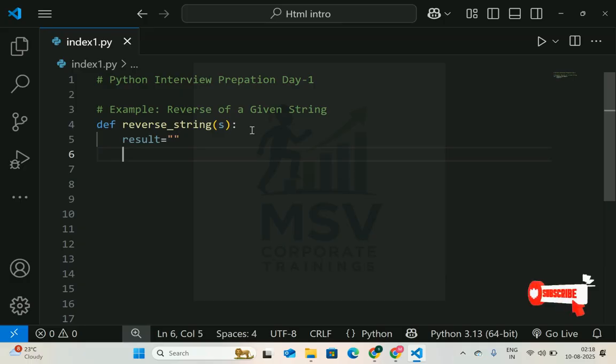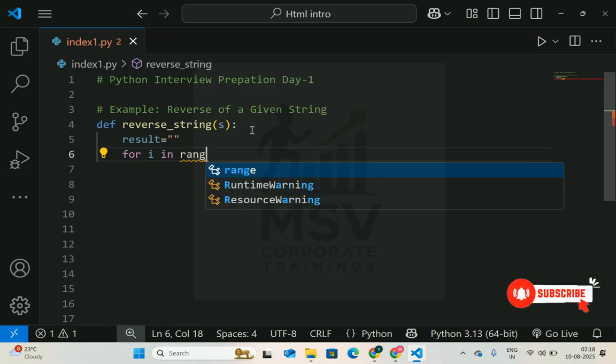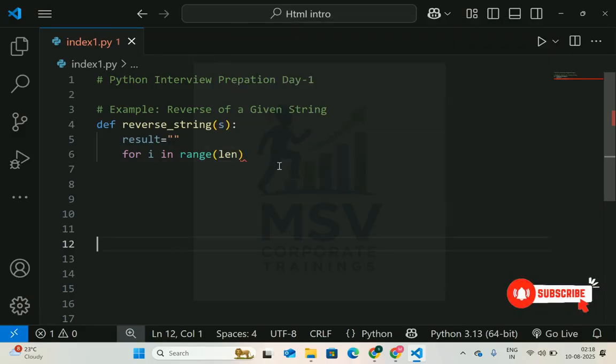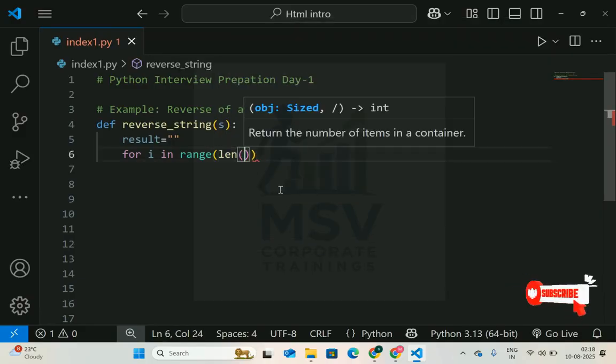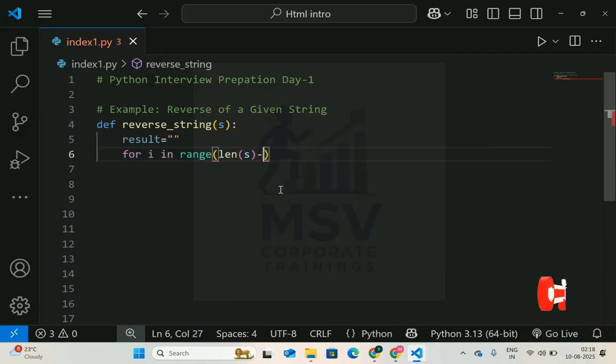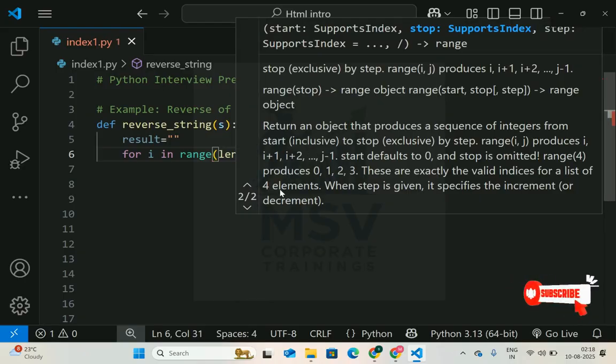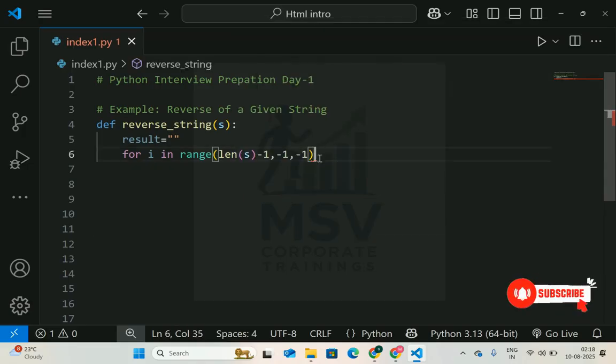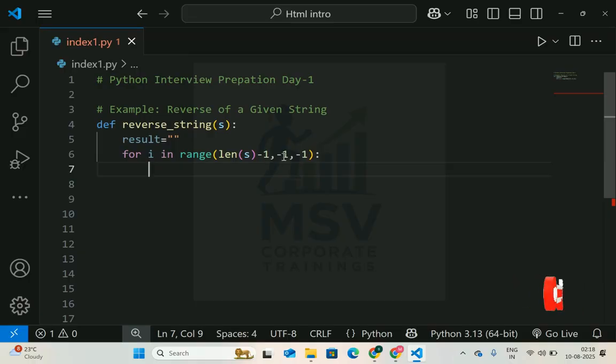Name with an empty string, and then I need to iterate for i in range of length. So for this, the starting value is length minus 1, the ending value is -1, and the step value is -1. So you can see this one. This is the starting point, and this is the end point, and this is the reverse step.